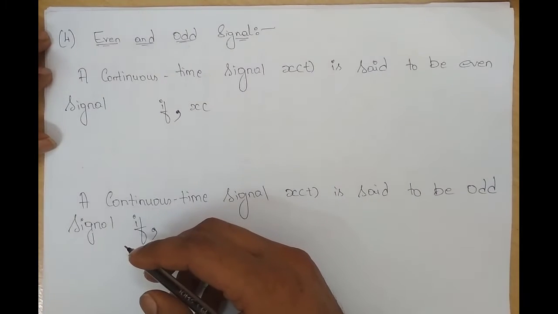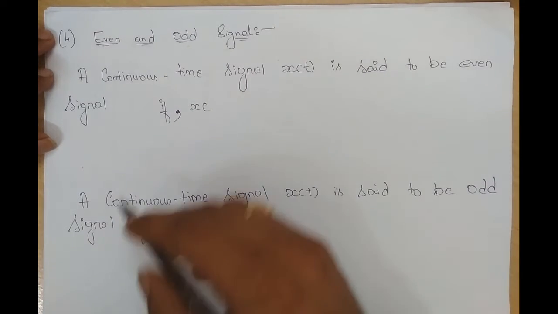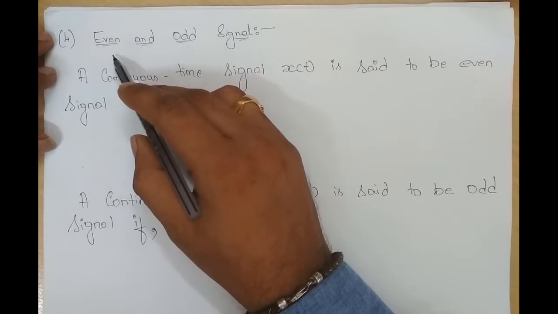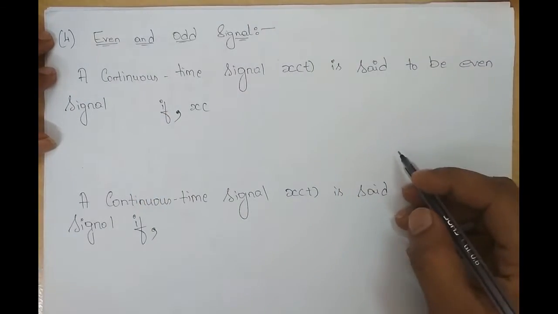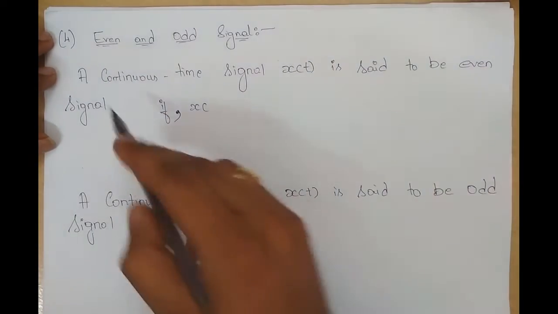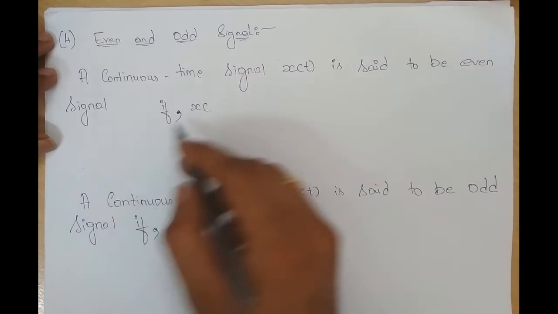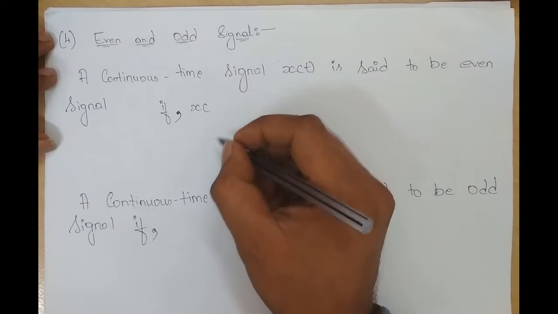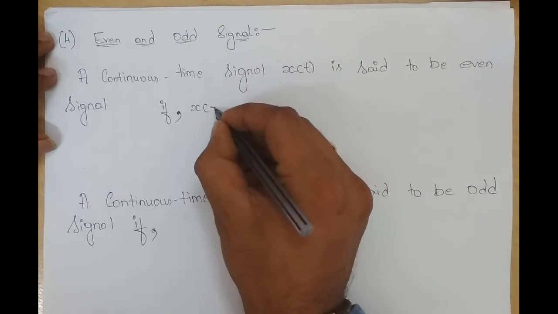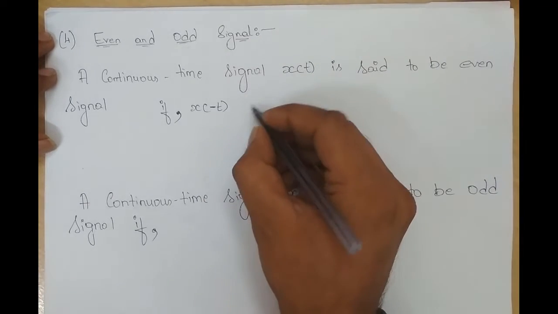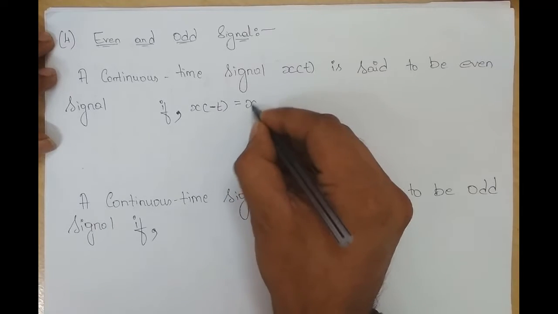Next, we shall move on to the fourth classification, which is even and odd signal. A continuous time signal x of t is said to be an even signal if this condition is satisfied: x of minus t is equal to x of t.